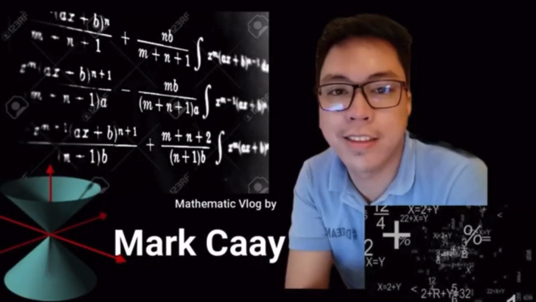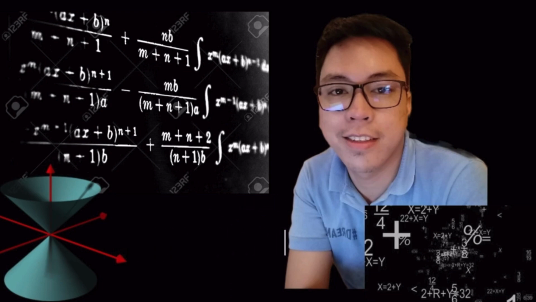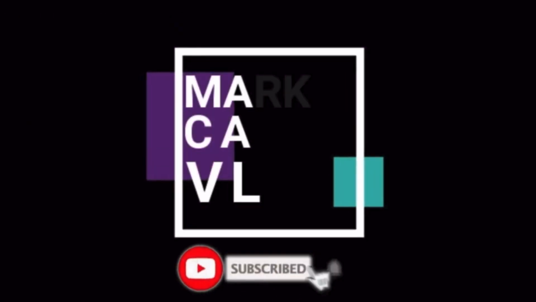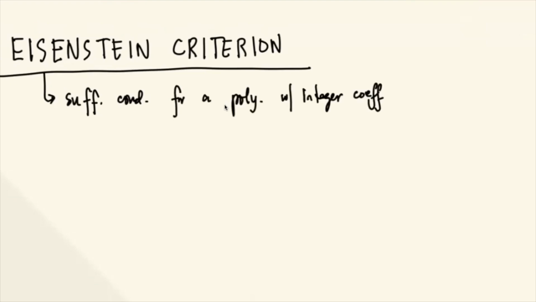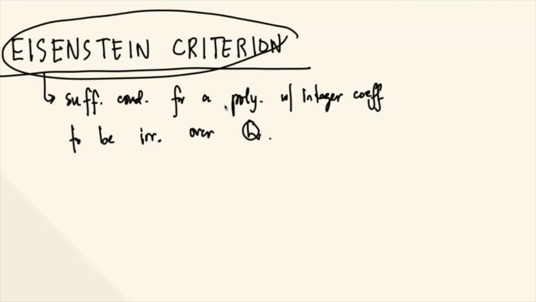And for today's video, we will be talking about the Eisenstein Criterion. Anong ibig sabihin nito? This is actually a theorem that would provide you a sufficient condition for a polynomial with integer coefficient to be irreducible over the set of rational numbers. So basically, magagamit mo tong theorem na ito for a polynomial with integer coefficient. Okay, so this is just a sufficient condition.